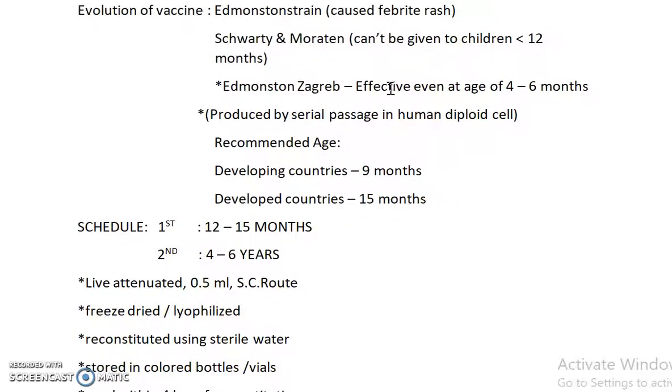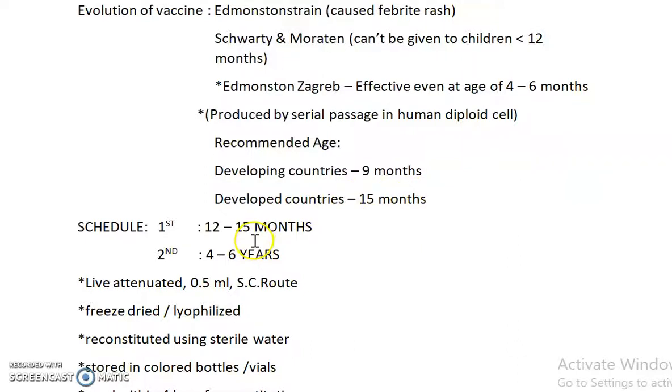Then we have gone to the Edmonston-Zagreb strain. It was effective even at the age of 4 to 6 months. So this is the strain currently in use, and it is produced by serial passage in human diploid cells. The Edmonston-Zagreb strain is produced in the following way. And next, the recommended age is 9 months in developing countries and 15 months in developed countries.